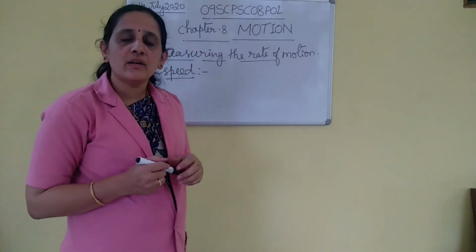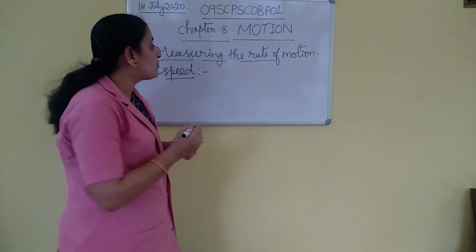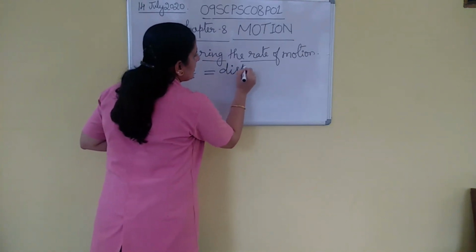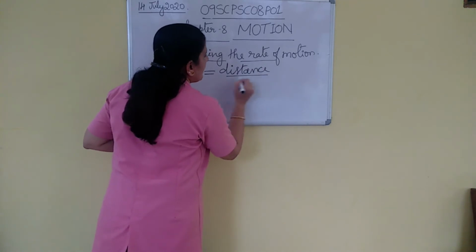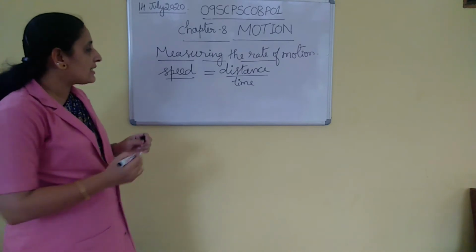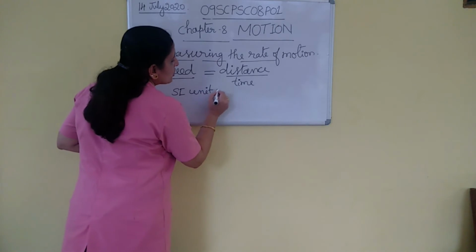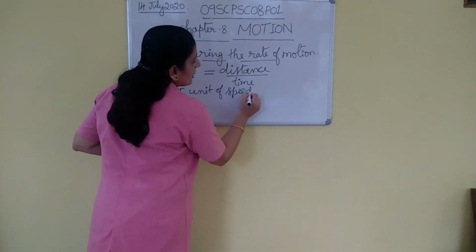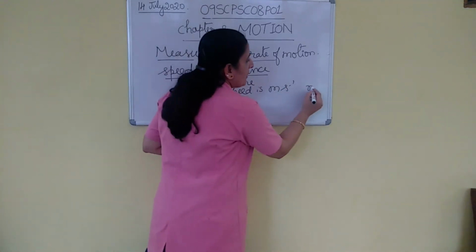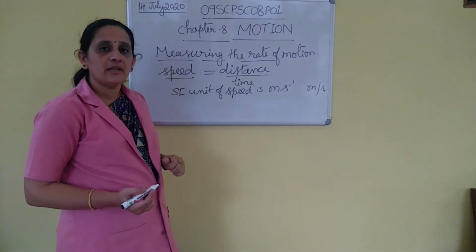What is speed? Speed is the distance covered by an object with the time. So speed is equal to distance divided by time. SI unit of speed is meter per second. So SI unit of speed is meter per second.